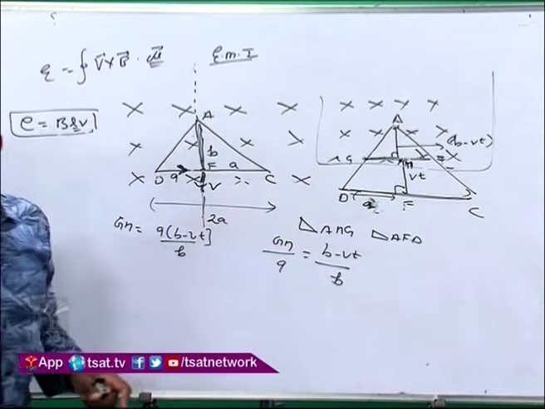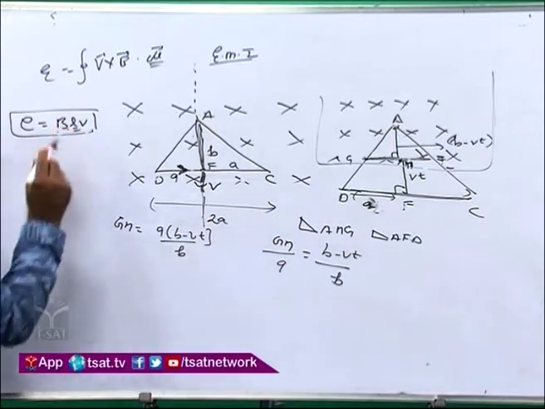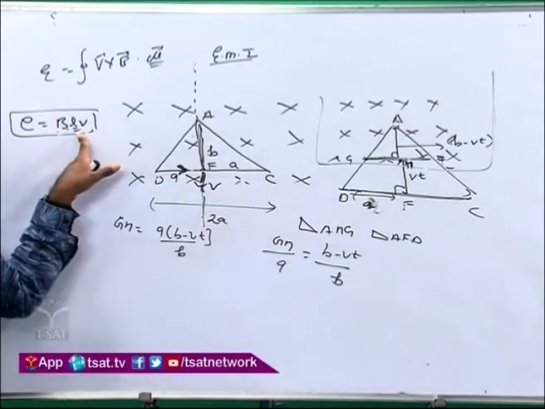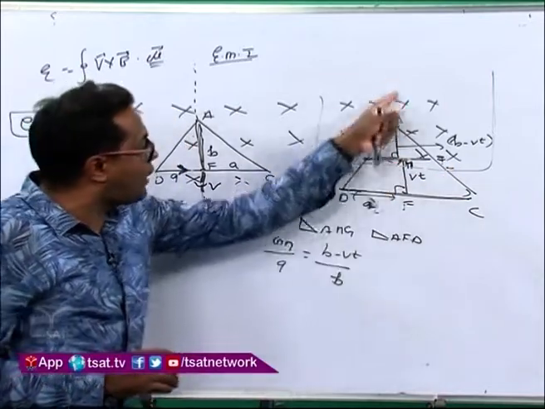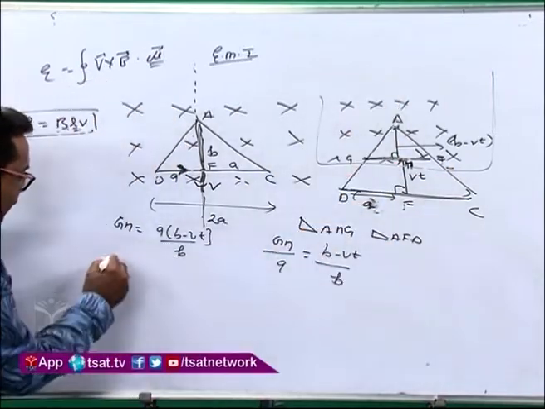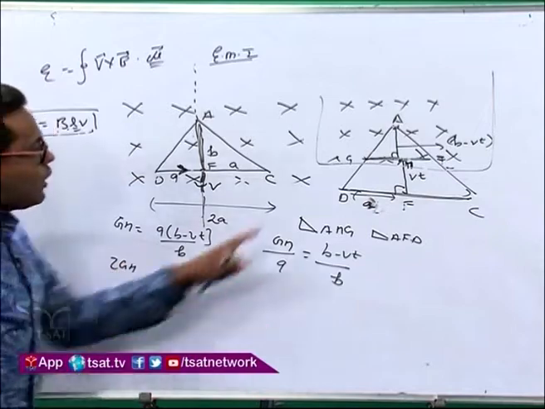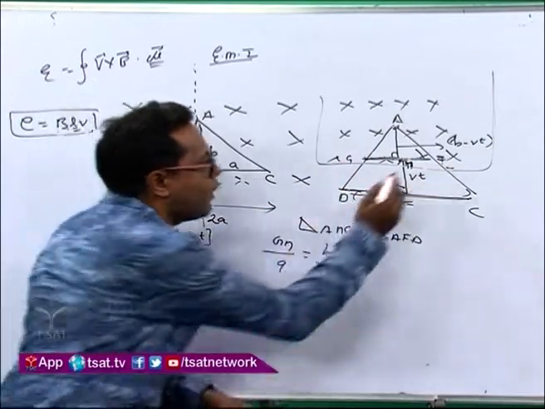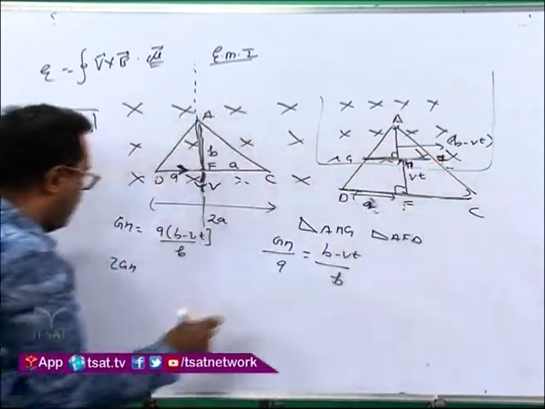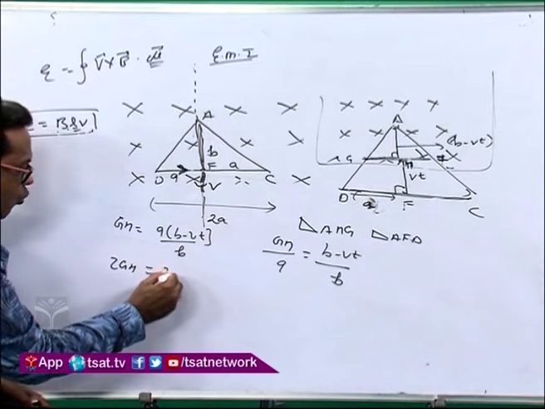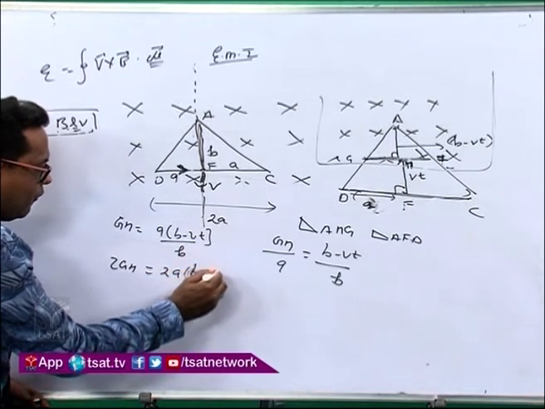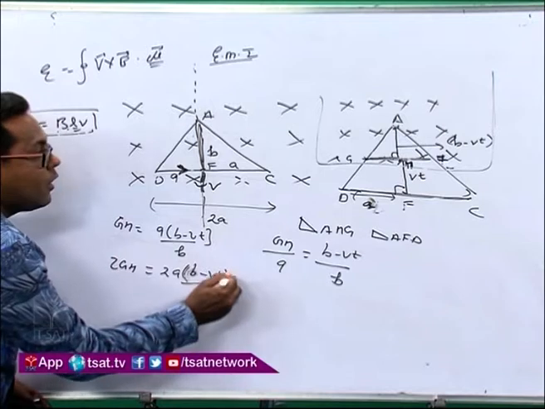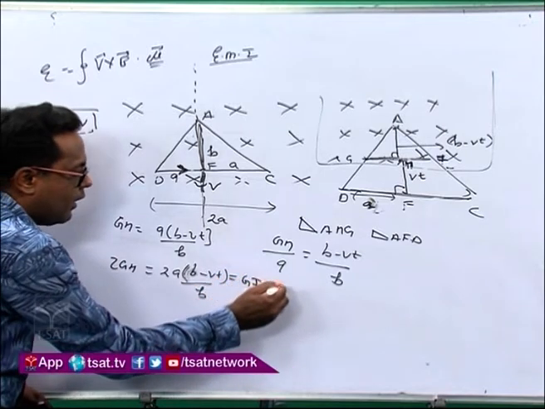But what is the total length of the conductor in E equal to BLV, where L is the length of the conductor inside the field? On the edge it is GI, which is equal to 2 times GH, because it is a symmetrical line. So 2 times GH will become GI, which equals 2A into B minus VT by B. This is the length of the conductor you got.